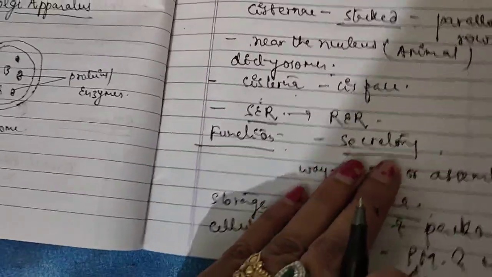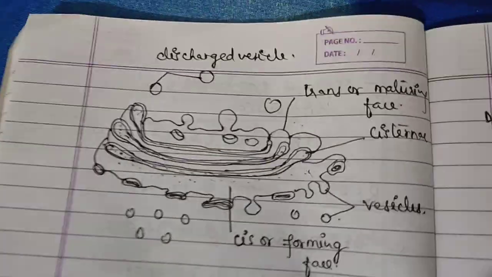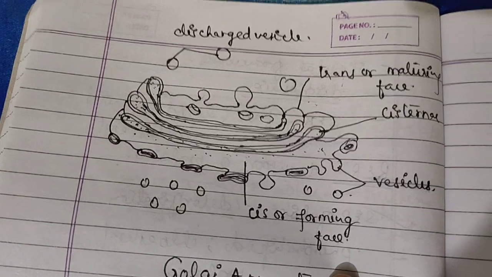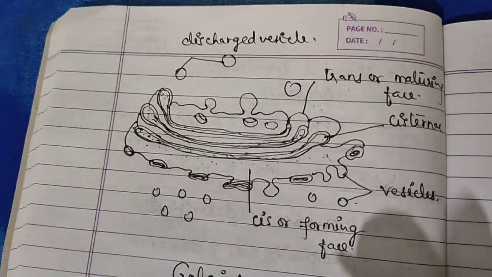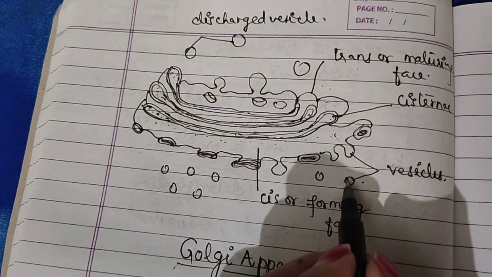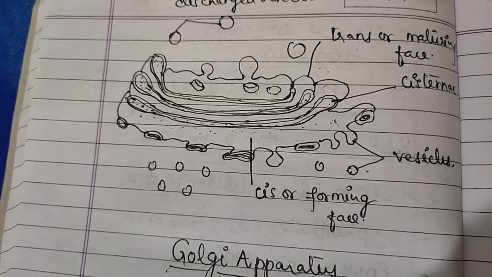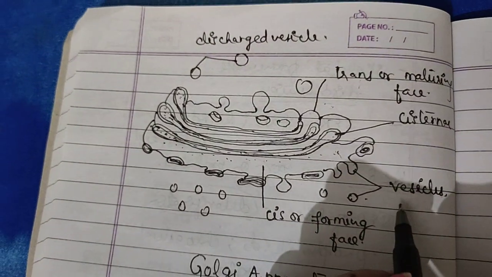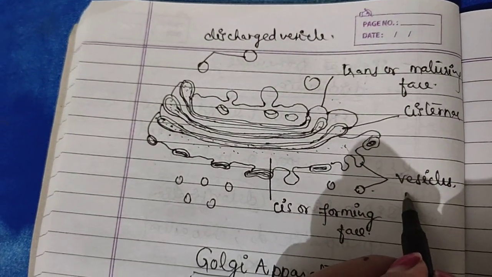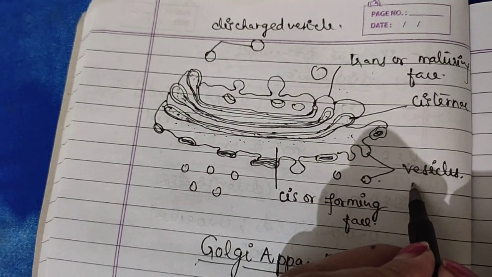It produces vacuoles and secretory vesicles, which you can see here, containing cellular secretions. These are fluid-filled areas containing enzymes, proteins, pigments, etc.